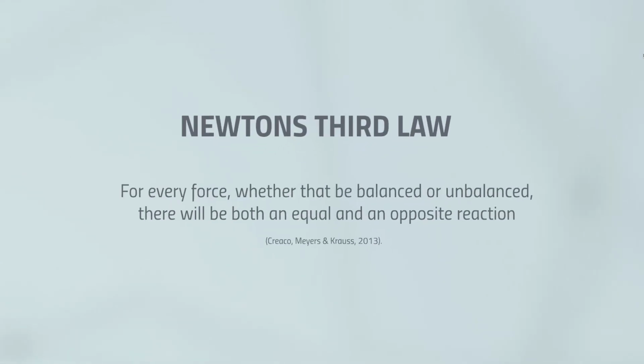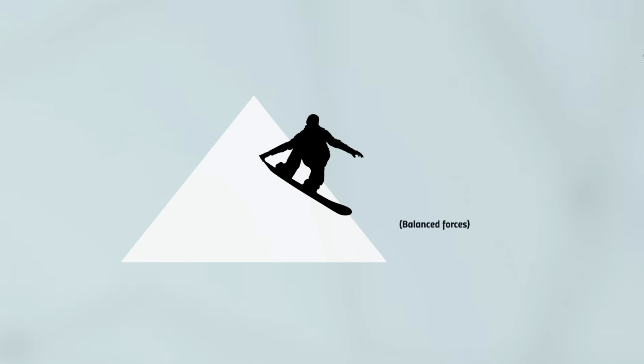Along with wind, forces such as friction and gravity are considered unbalanced forces, as they are able to change a cause in motion, while balanced forces keep an object at rest, exerting an equal and opposite force on that given object, thus leading me to discuss Newton's third law. This law states that for every force, whether that be balanced or unbalanced, there will be both an equal and an opposite reaction. When referring to the balanced forces that are associated with Newton's third law, the exerted force from the rider when carving, and the snow itself exerting a force of both an opposite and equal magnitude back on the rider, allowing them to remain upright and progress in the desired direction, are a good example.